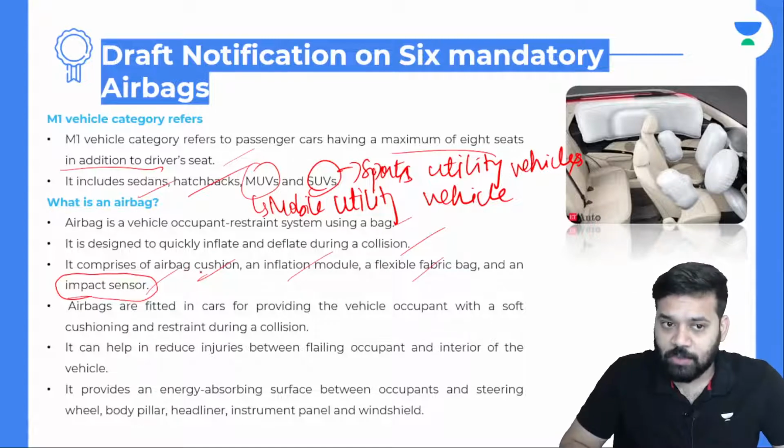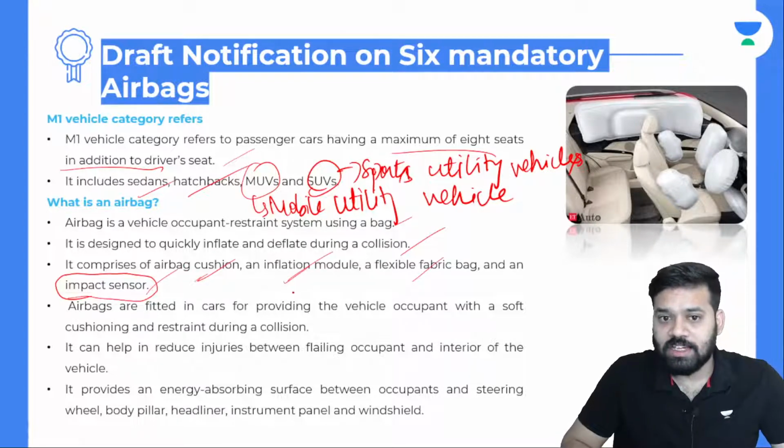Airbags are fitted in cars for providing the vehicle occupant with soft cushioning and restraint during collision. It can help in reducing injuries between a falling occupant and the interior of the vehicle. It provides an energy absorbing surface between occupants and the steering wheel, body pillar, headliner, instrument panel, and windshield.